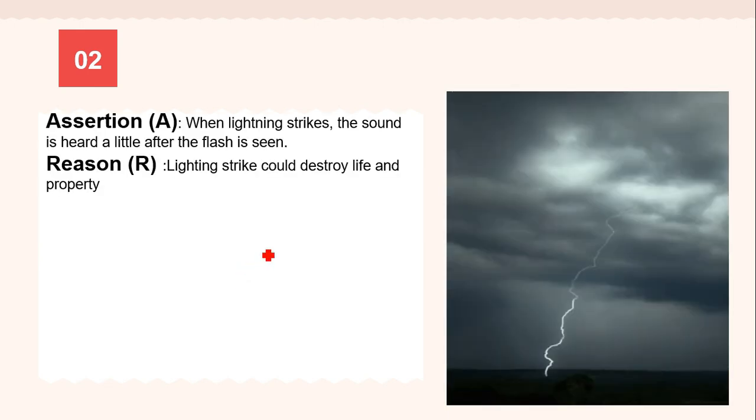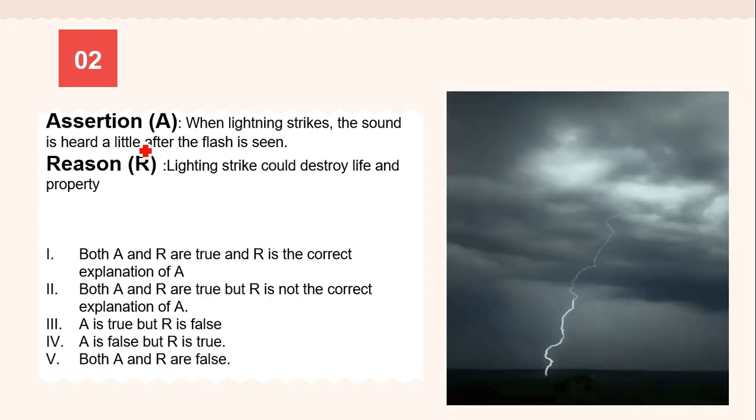Now coming to the second example for the same category. Here again the assertion and reason is given with the 5 alternatives. Assertion is, when lightning strikes, the sound is heard a little after the flash is seen. So again, this statement is true. The second is, lightning strike could destroy life and property. So do you agree with this statement? That if lightning happens, there may be a loss of life and property if you're outside? Yes, even this statement is true.